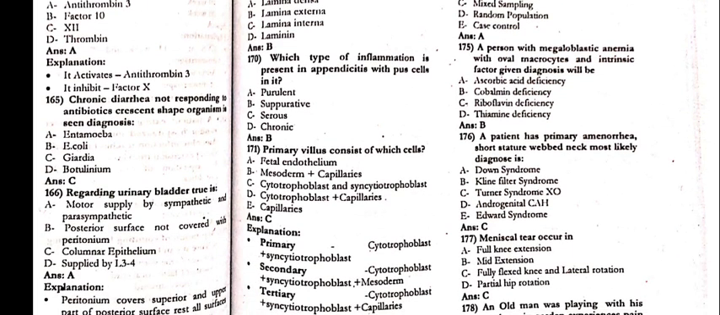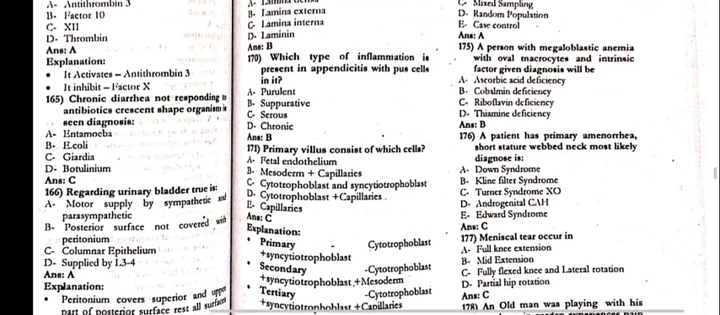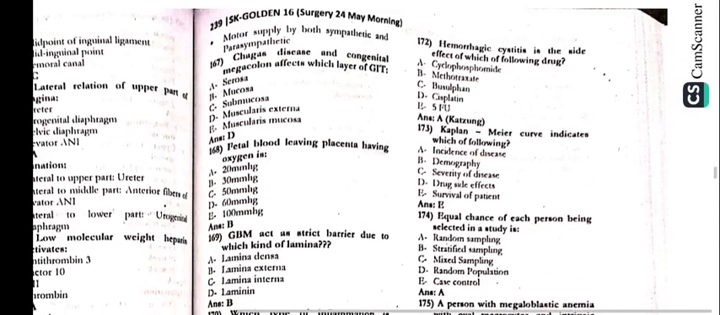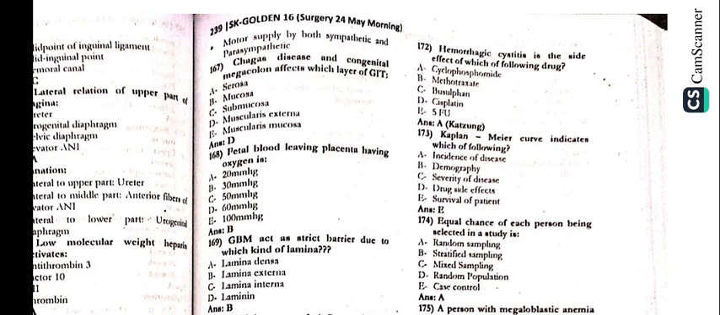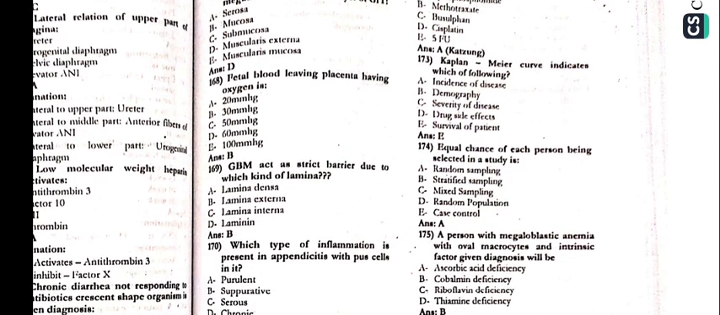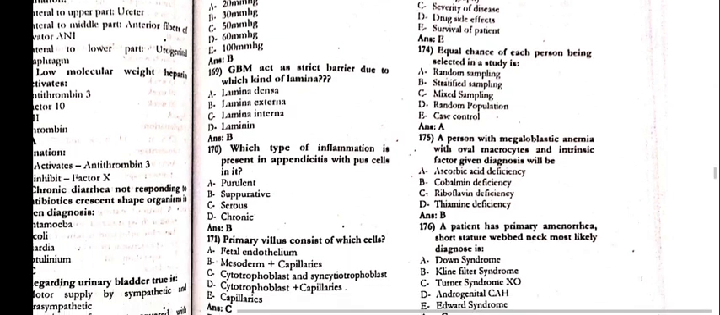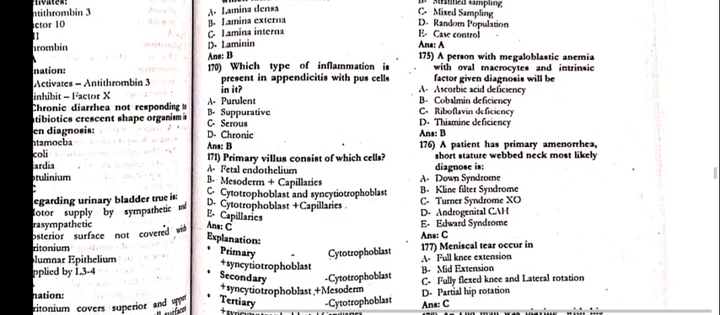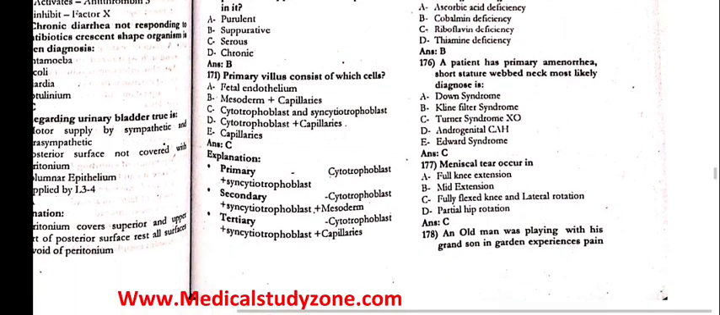171, the primary villus consists of which cells, that is Charlie, cytotrophoblast and syncytiotrophoblast. Next, 172, the hemorrhagic cystitis is the side effect of which of the following, the cyclophosphamide. 173, Kaplan-Meier curve indicates which of the following, that is E, survival of the patient. 174, equal chance of each person being selected in a study is random sampling. 175, person with a megaloblastic anemia with the oval macrocytes and intrinsic factor given diagnosis will be beta cobalamin deficiency. 176, the patient has the primary amenorrhea, short stature, web neck, that is definitely Turner syndrome.